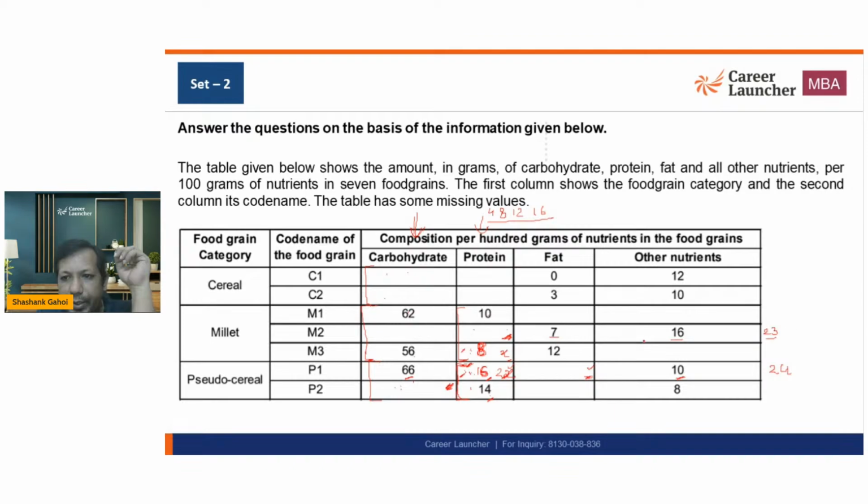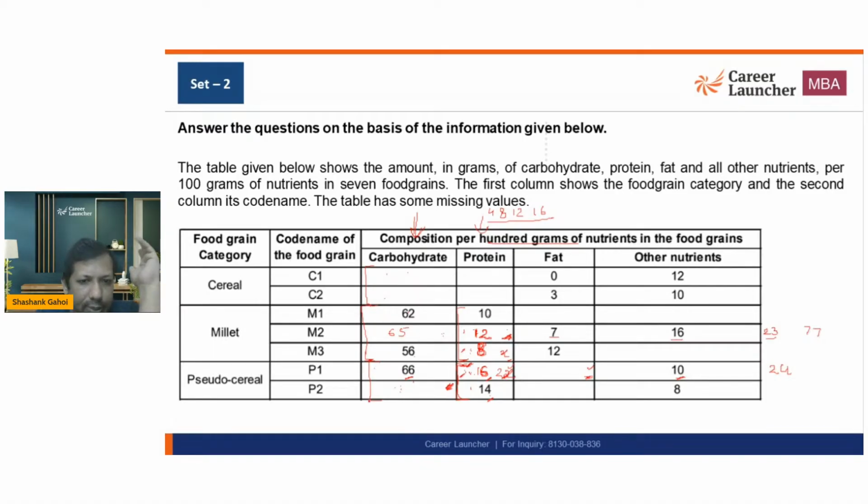Now the summation of the remaining two numbers should be 77 because we are talking about out of per 100 grams. Now I need 77. How can I get 77? I need one number that is a multiple of 5 and another number that is a multiple of 4. So if this is 12, this is going to be 65. There is going to be no other possibility.